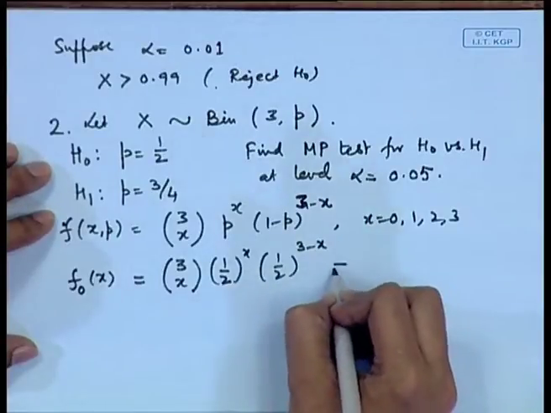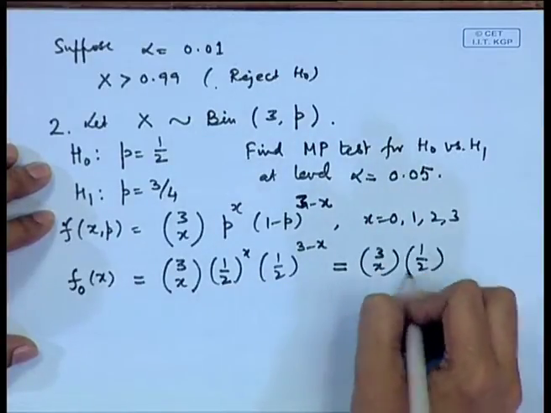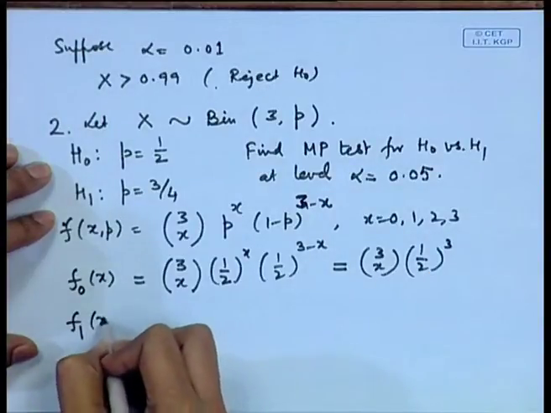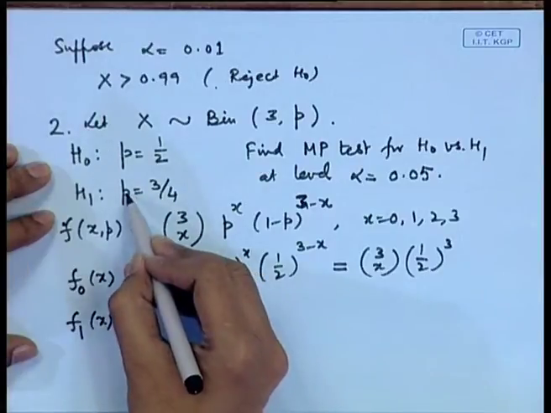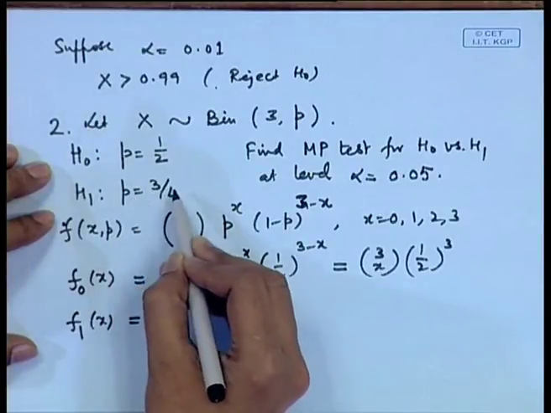So, naturally this is simply equal to 3 c x half cube, whereas f 1 x is the density when the alternative hypothesis is true, that is p is equal to 3 by 4.